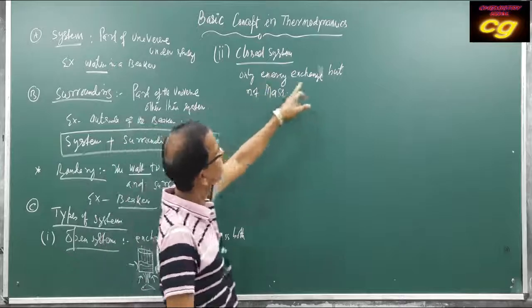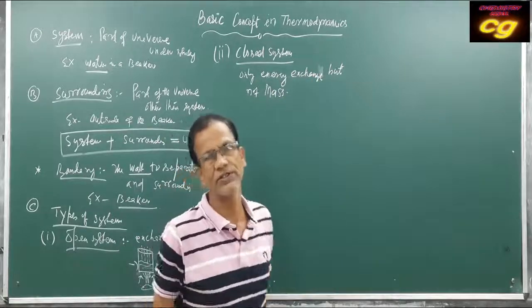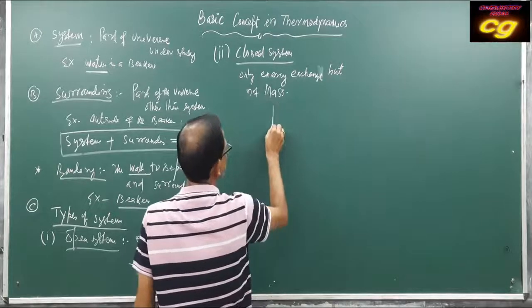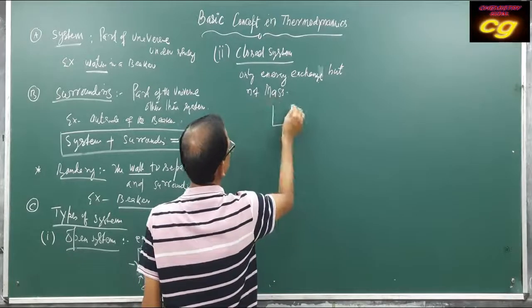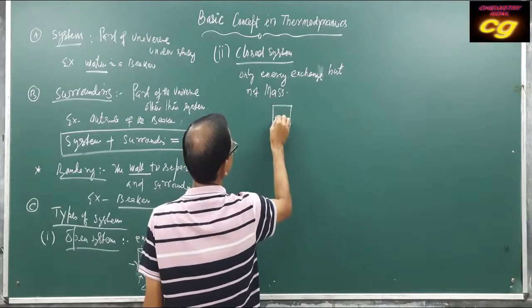Here energy will be exchanged, but not mass. For example, heating a substance in a closed container.